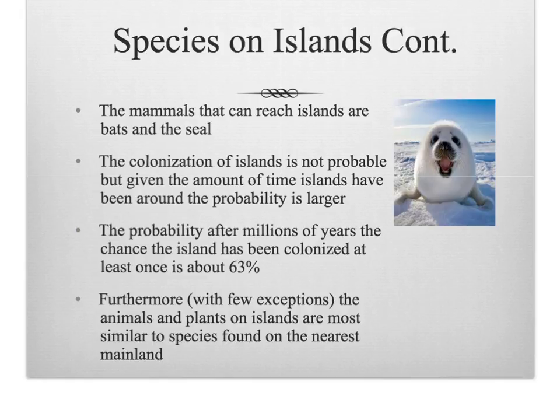The colonization of any one island is not probable, but given the amount of time islands have been around, the probability is larger. After millions of years, the chance that an island has been colonized at least once is about 63%. Furthermore, the animals and plants on islands are most similar to the species found on the nearest mainland.